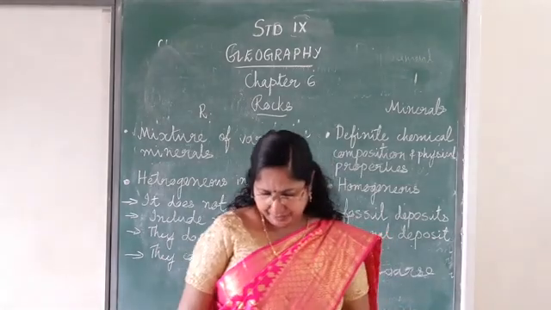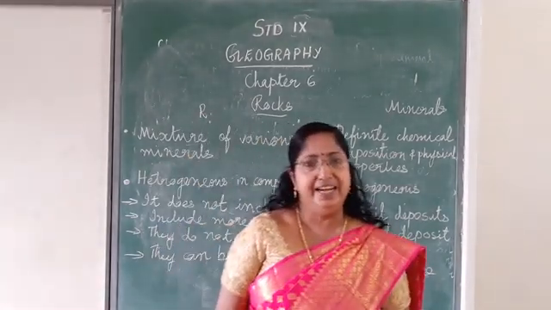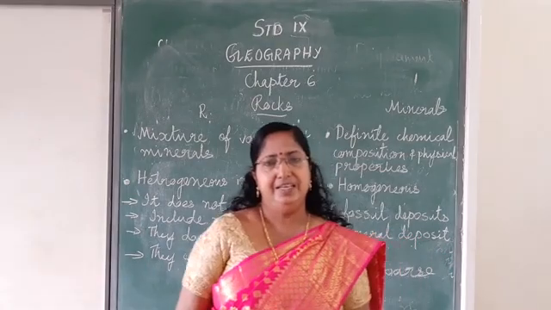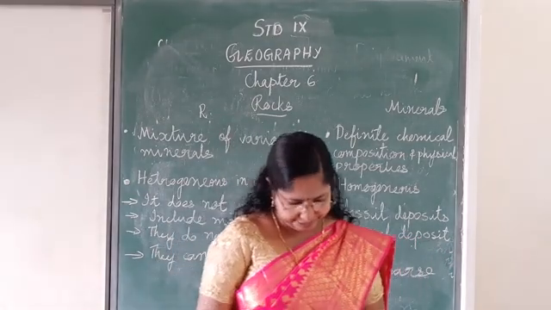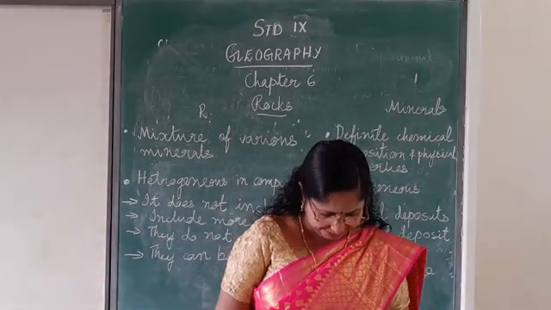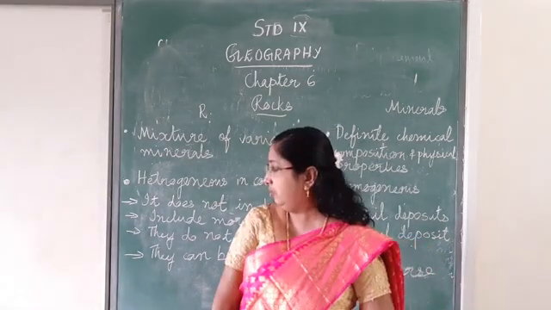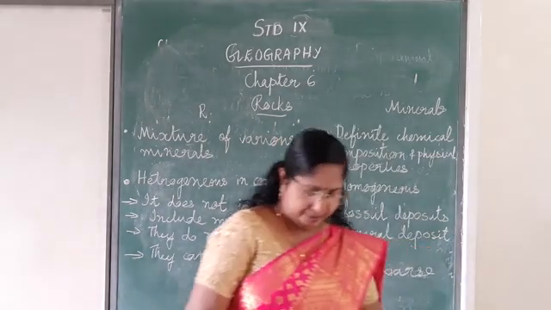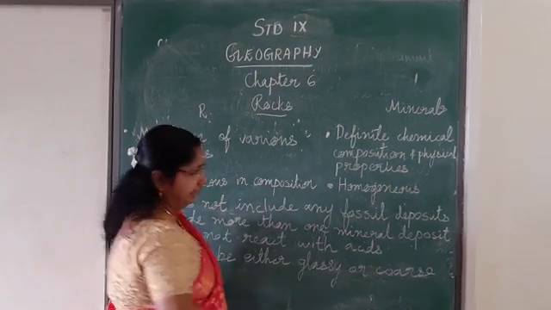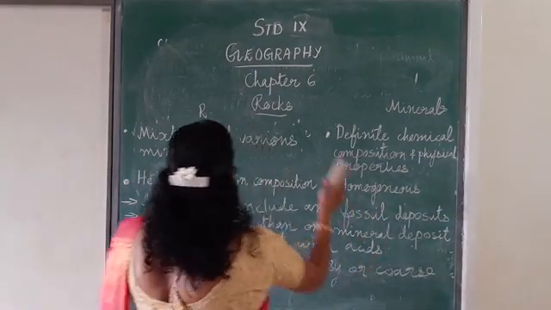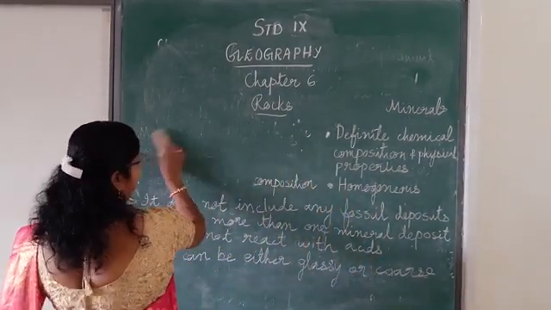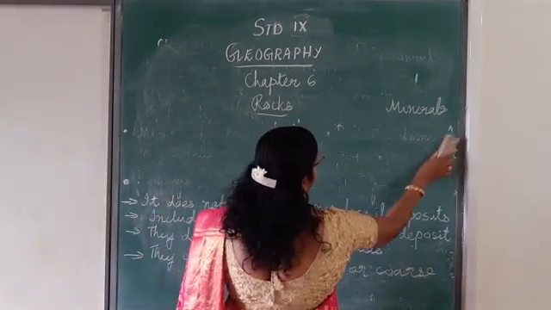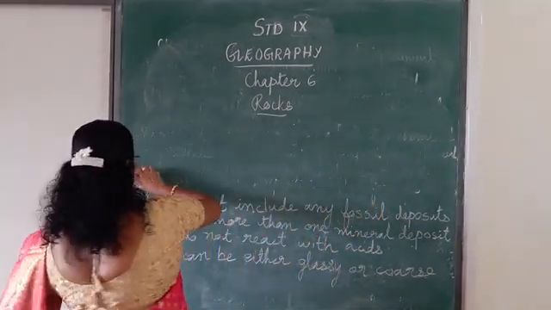We have already studied the crust and lithosphere. There are different rocks there. Now let us study the different types of rocks. I have given you the difference between rocks and minerals. I hope you understand it. There are mainly three types of rocks.